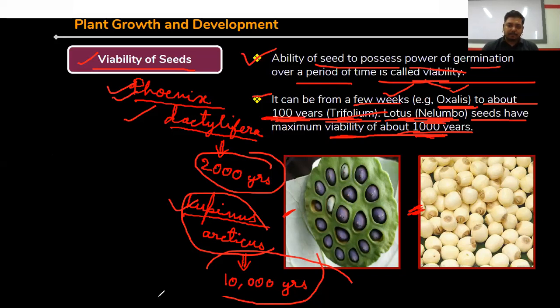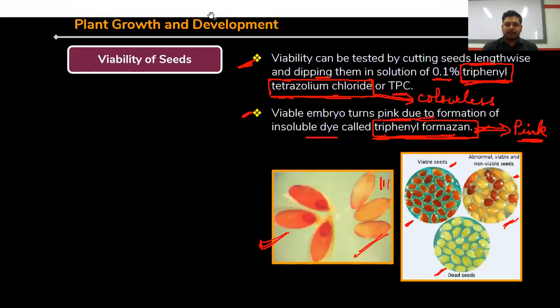Viability can be tested by cutting seeds lengthwise and dipping them into a solution of 0.1 percent triphenyl tetrazolium chloride, or TTC. Clear?